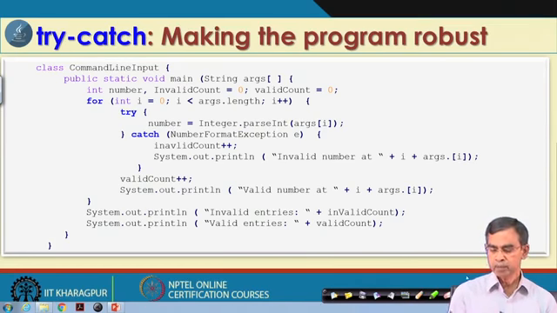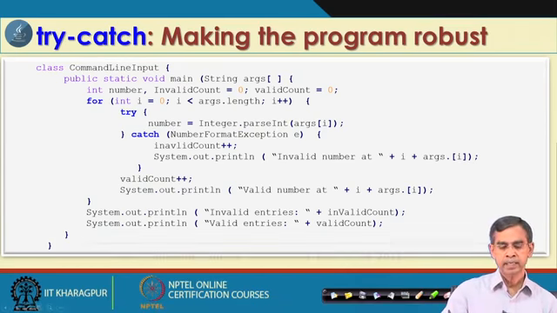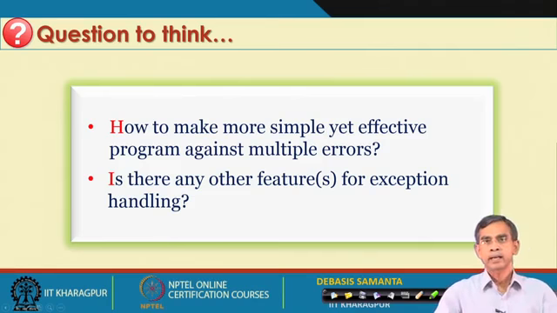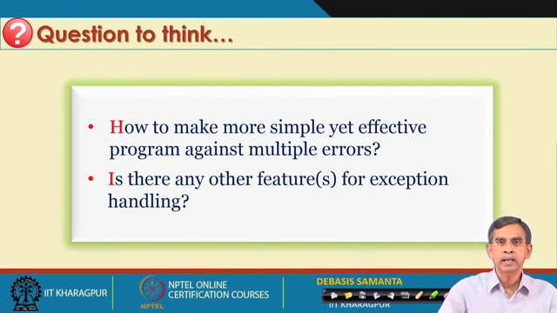So, this is the idea about handling exceptions in a Java program, and as an example, if you run this program, it will work for you correctly and successfully. So, this is a basic introduction to exception handling. There are many more features and many more things to be learned so far as exception handling is concerned.